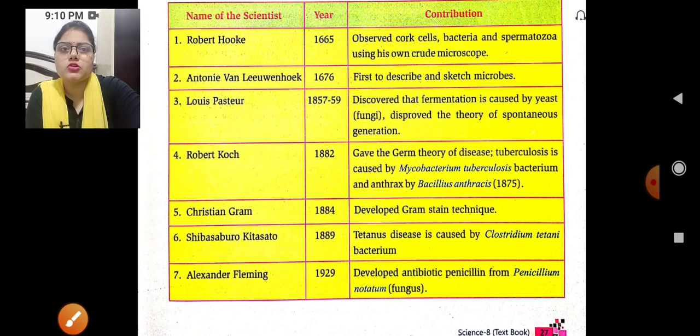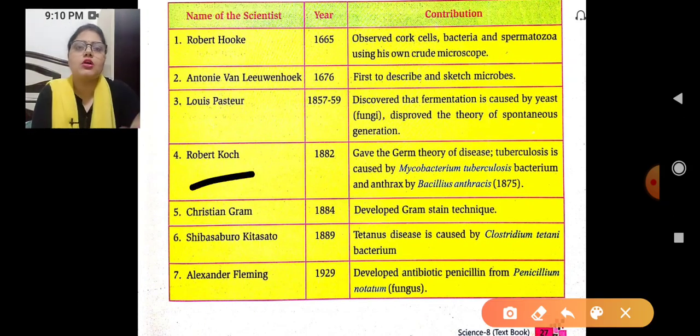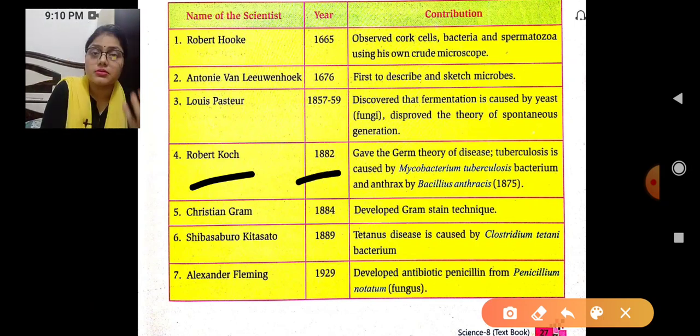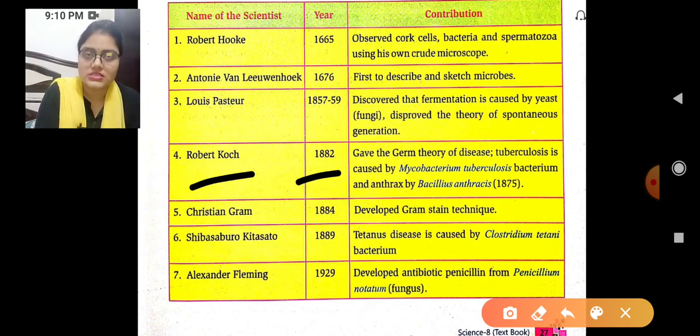Fourth one is Robert Koch, and Robert Koch in 1882 gave the germ theory of disease. Tuberculosis is caused by the bacterium Mycobacterium tuberculosis, and anthrax by Bacillus anthracis, in 1875 as well.